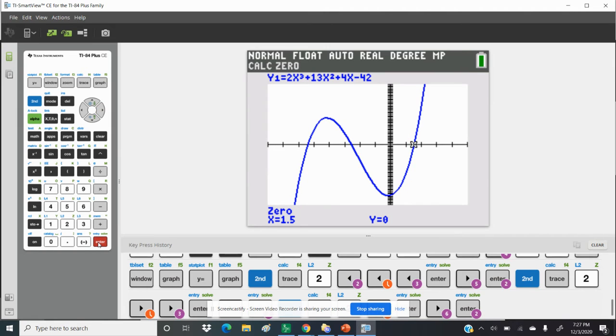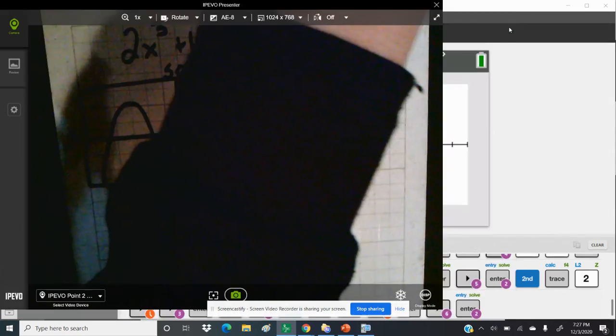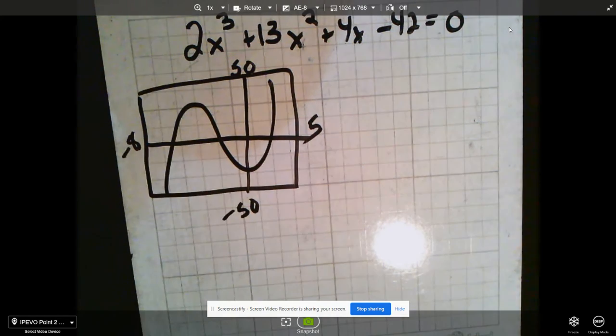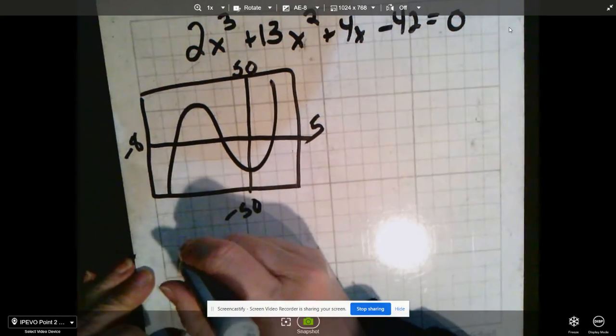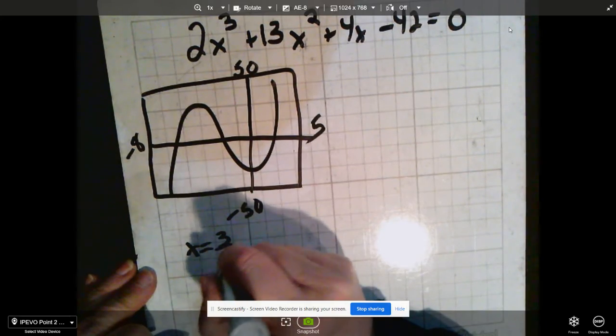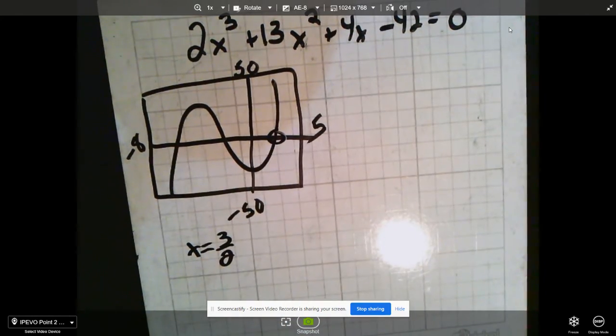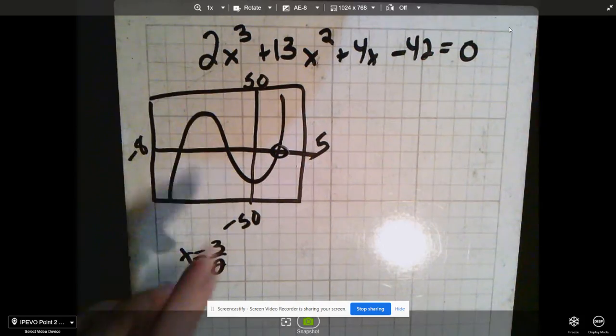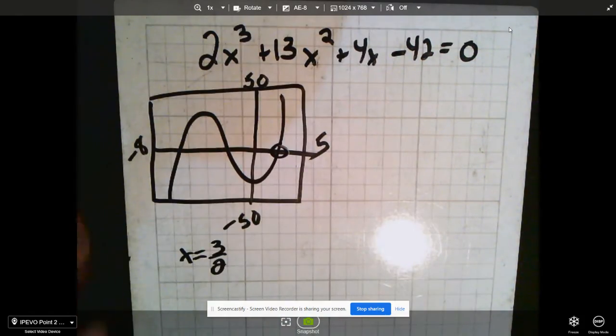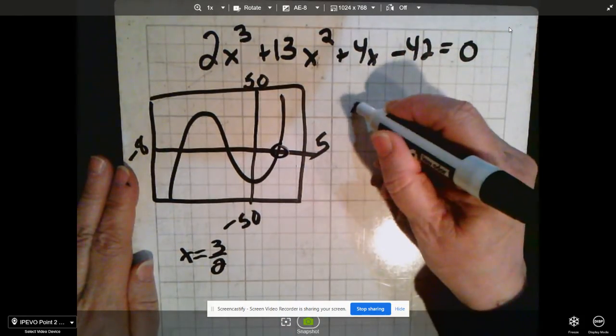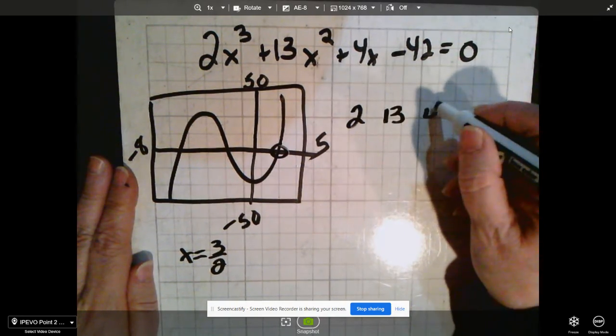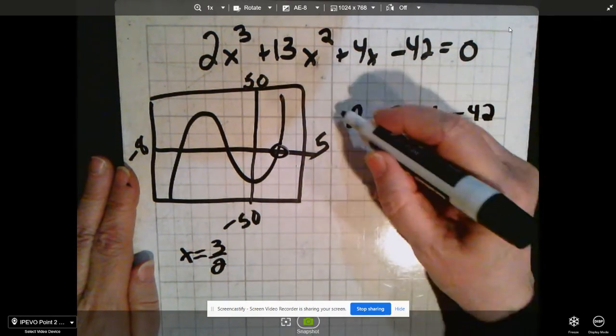So now this one tells me that this 0 is 1.5, and I know that that fraction is 3 over 2. So now I go to my work, and once again, you're going to draw your graph because that's part of your work, and you know that x equals 3 over 2 because you found that on your calculator. And so I'm going to use synthetic division, 3, 2, 1, 0. I don't need to put any zeros in. So 2, 13, 4, negative 42.